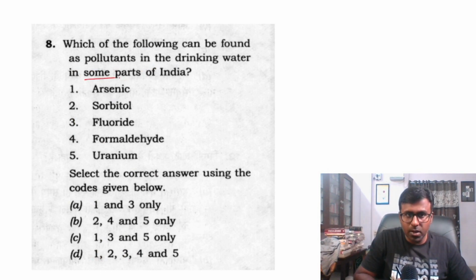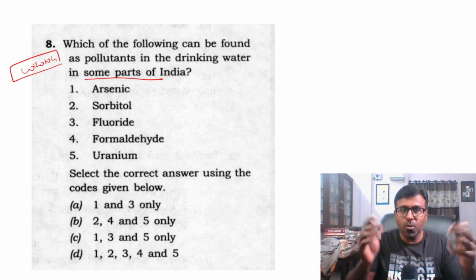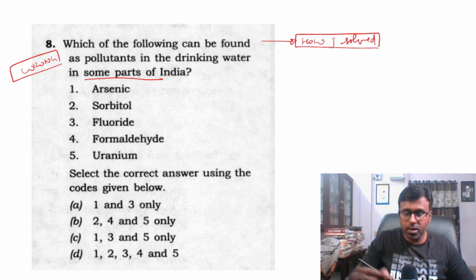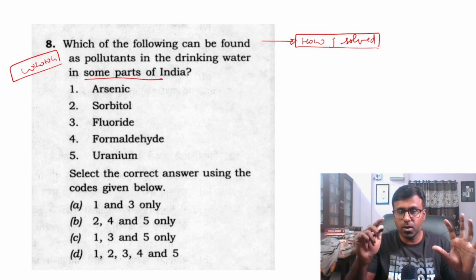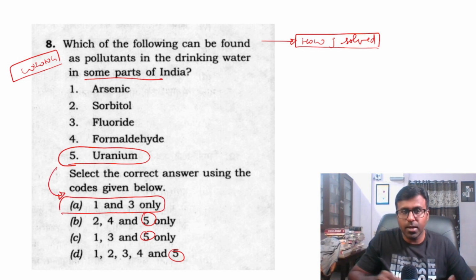This also I actually marked wrong. People should not mistake it as, I'm giving the wrong answers. I am going to tell what happened or how I solved. That is the point. The answers you will obviously know. You Google it, you will know the answers. But how I solved or inside the hall, what went into my mind is what I'm focusing on. And what I thought was uranium would not be there. Again, this elimination technique will not work all the time. This is what I thought, and I picked A.